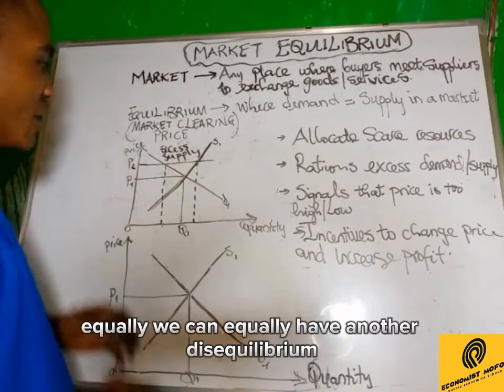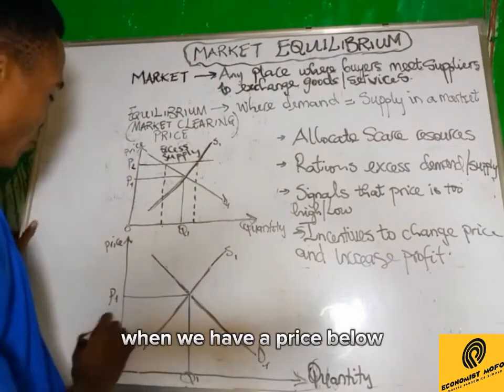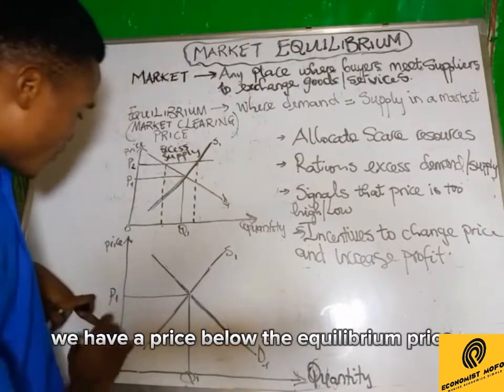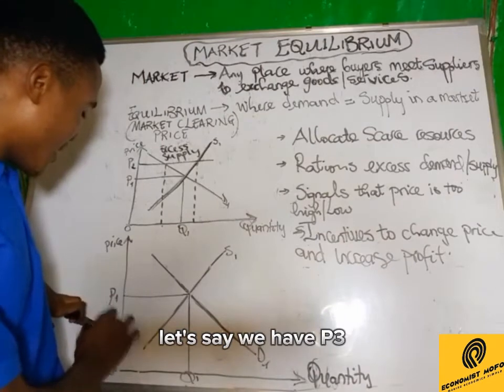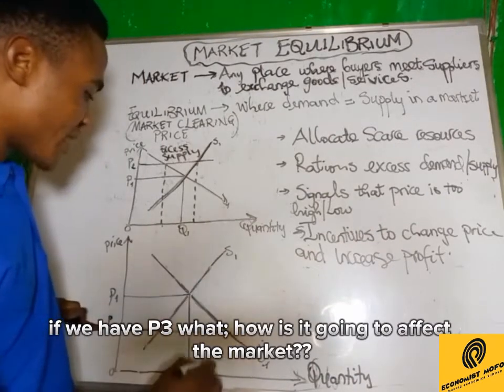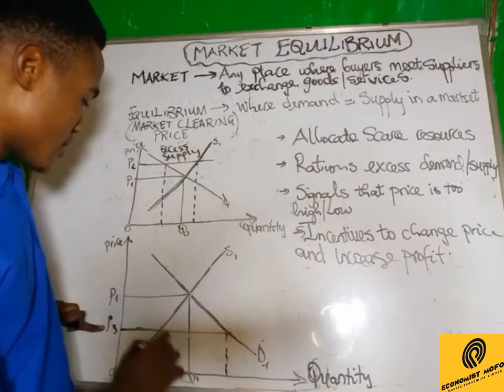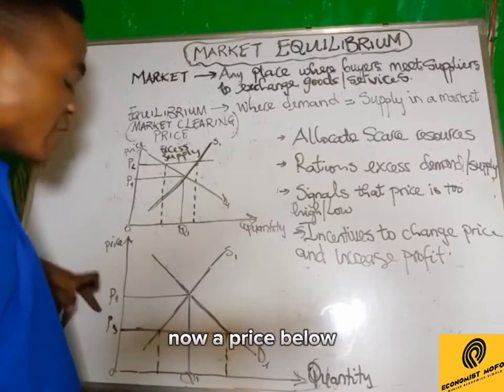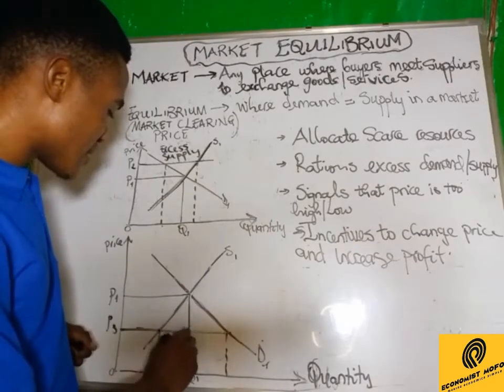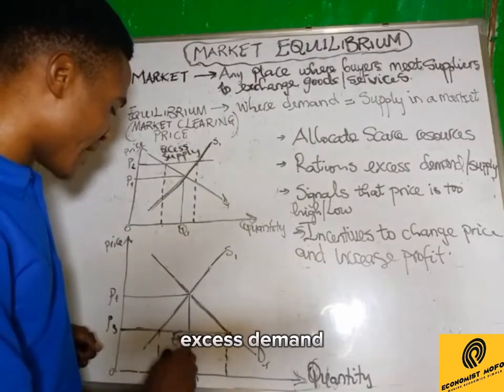Equally, we can have another disequilibrium when we have a price below the equilibrium price. Let's say we have P3. If we have P3, how is it going to affect the market? A price below the equilibrium price will give us what we call excess demand.